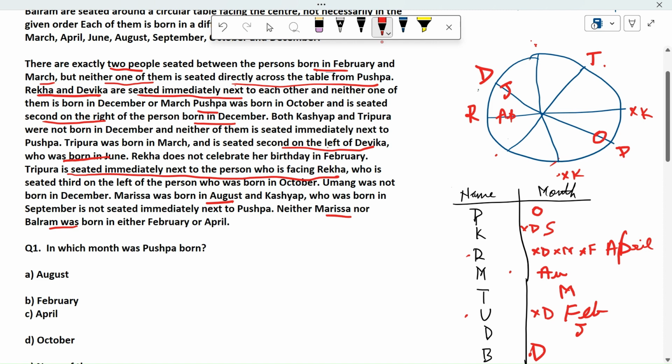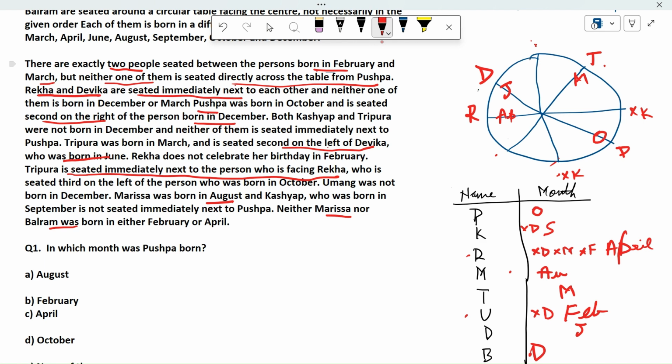AP. And T is in March. Okay, this is fine. So there are two people seated who are born in Feb and March, but neither one of them is seated immediately across the table from Pushpa. Okay, so yeah, it is allotted to D. Fine. This point is null and void now.